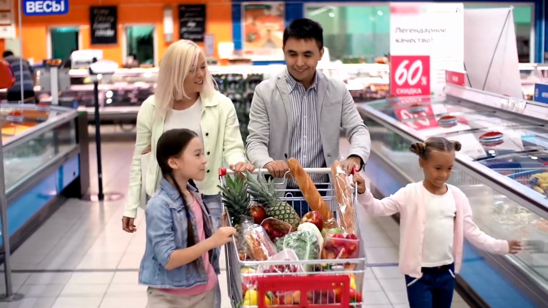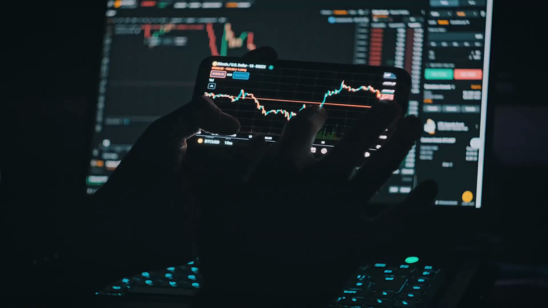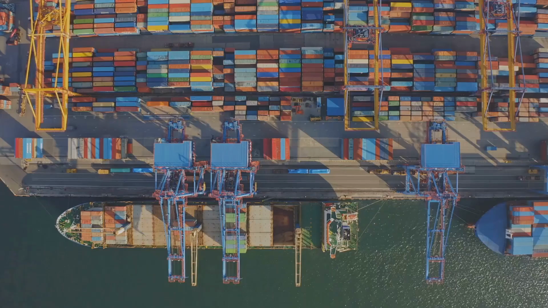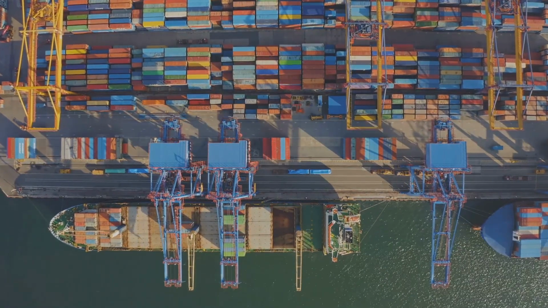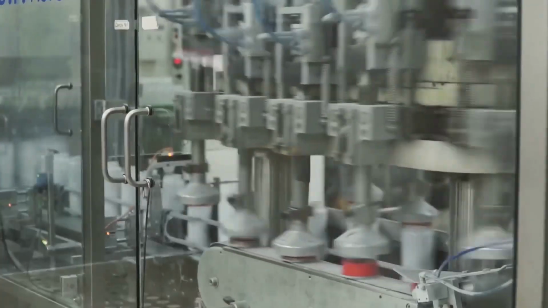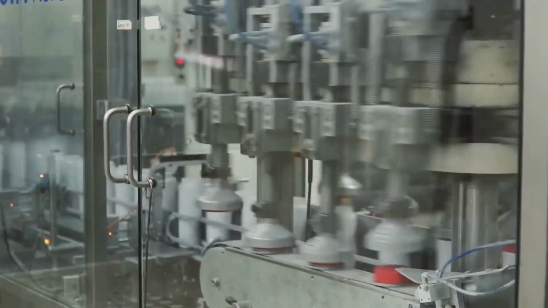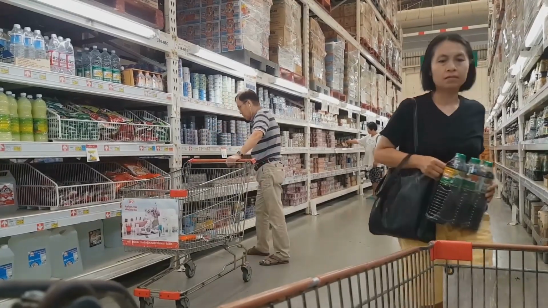The price we pay: consumers and industries. Tariffs impose costs on consumers and industries in various ways. When tariffs are imposed on imported goods, the prices of those goods increase. This means that consumers have to pay more for the products they want. The increased cost of imported goods can also lead to higher prices for domestically produced goods that use imported components.